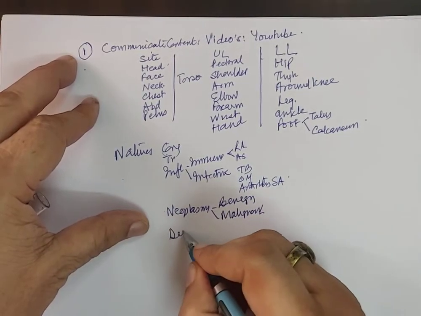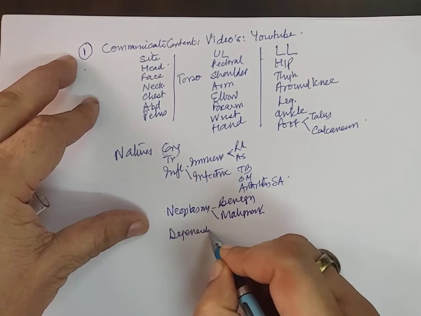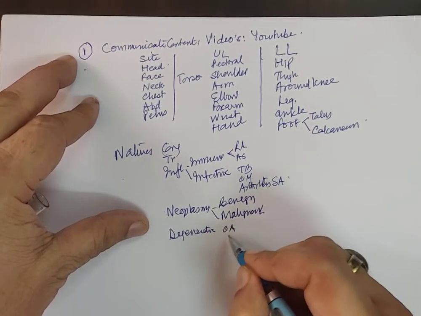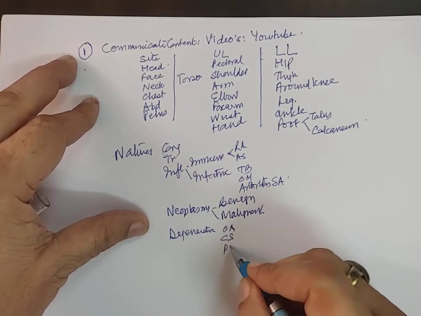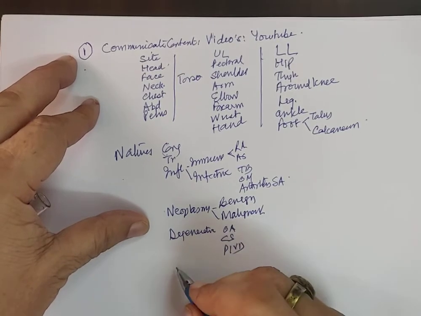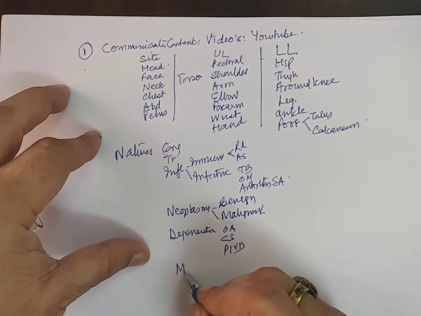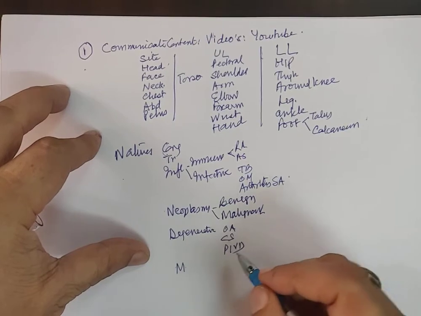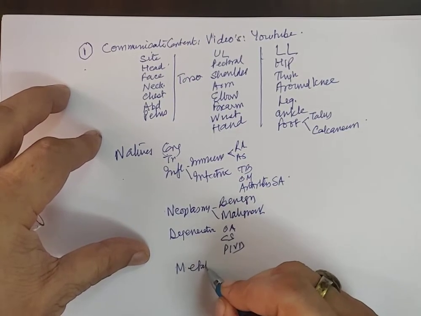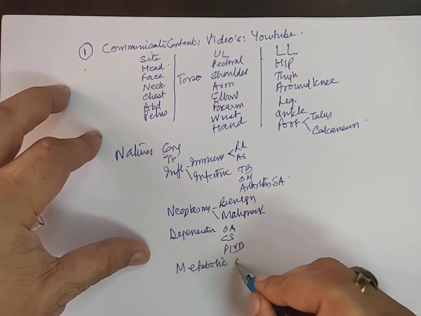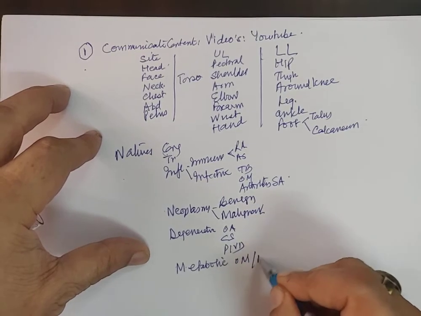Then there will be degenerative, which is osteoarthritis, cervical spondylitis, prolapsed intervertebral disc. Then there will be metabolic, which is osteomalacia, rickets.